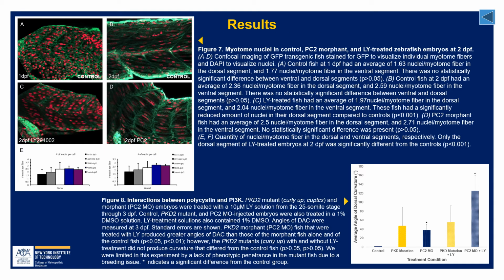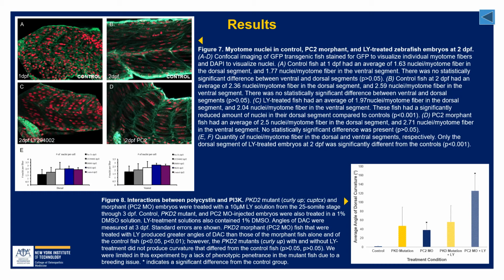Next, we further pursued any potential effects of PI3K inhibition on dorsal axis curvature. By using immunofluorescent staining and confocal microscopy of GFP transgenic fish, we were able to assess the myotomes and nuclei of control fish, PC2 morphants, and fish treated with LY. We found that the quantity of nuclei per muscle fiber did not differ between the ventral and dorsal segments of the PC2 morphant fish and the controls. The LY-treated fish had a significantly reduced quantity of nuclei in their dorsal segments.